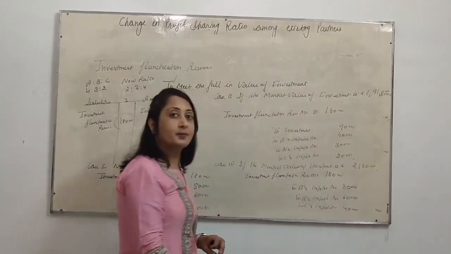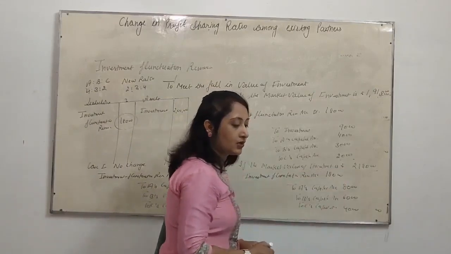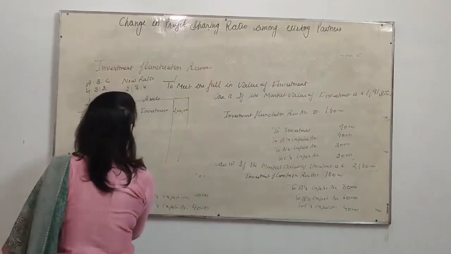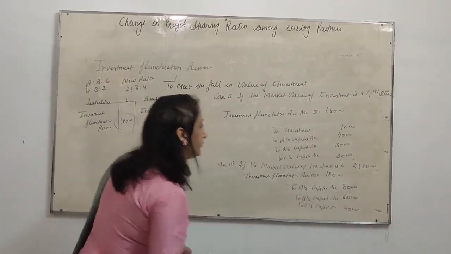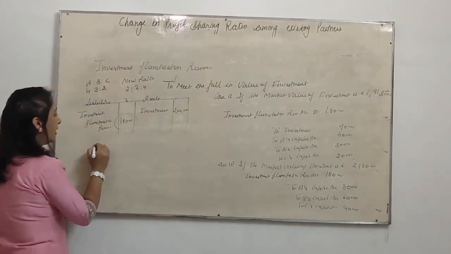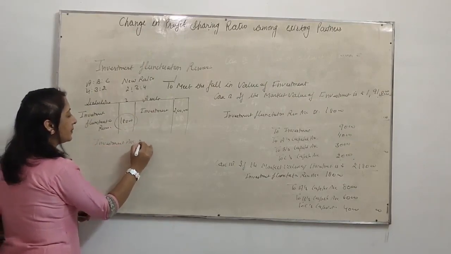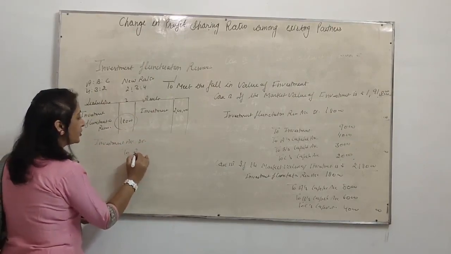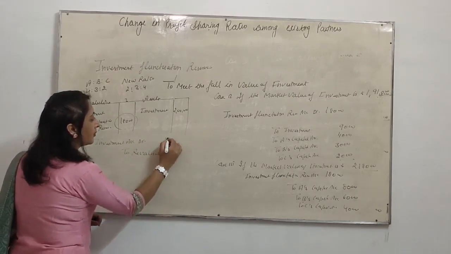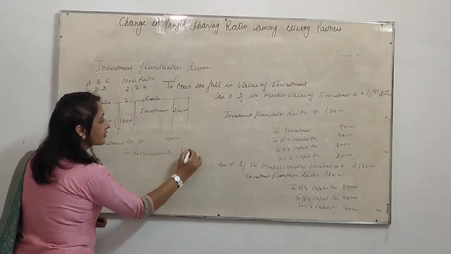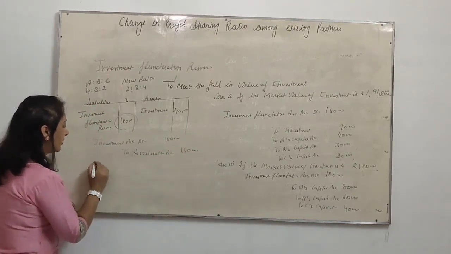Now there is a profit on the value of investment of rupees 18,000. What will be the entry? Investment account debited to revaluation account by rupees 18,000. This profit will be distributed among partners.